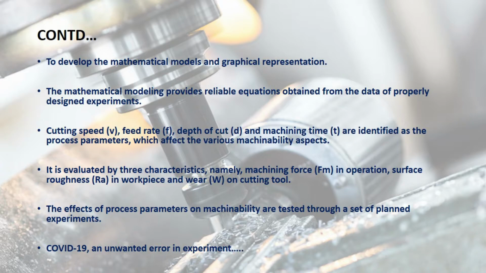Cutting speed, feed rate, depth of cut and machining time are identified as the process parameters which affect the various machinability aspects. It is evaluated by three characteristics, namely machining force in operation, surface roughness in workpiece and wear on cutting tools. Another important thing, because of COVID-19 outbreak and lockdown imposed by government, many of the experiments could not be completed, so we took help from past research data.